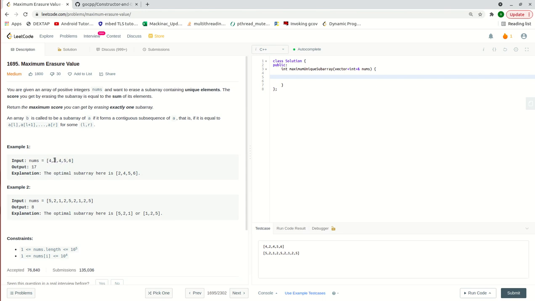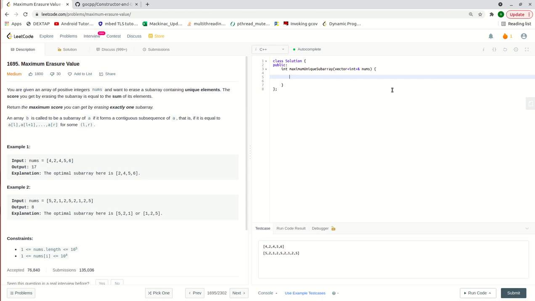Then again start from the 2, 4, 5, 6, then again start from the 4, 5, 6, and check whichever has the maximum score, and we return that. But for brute force, the time complexity will be n square, so we have to figure out another approach which can solve this problem.